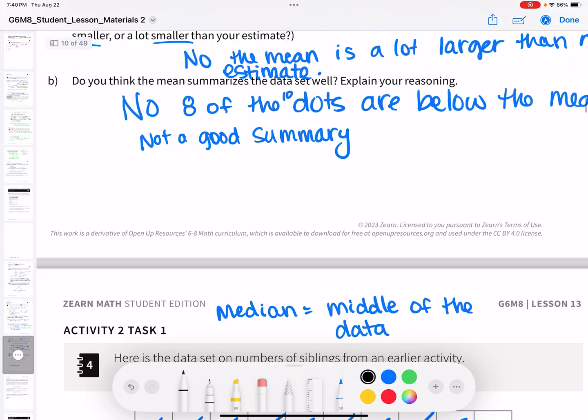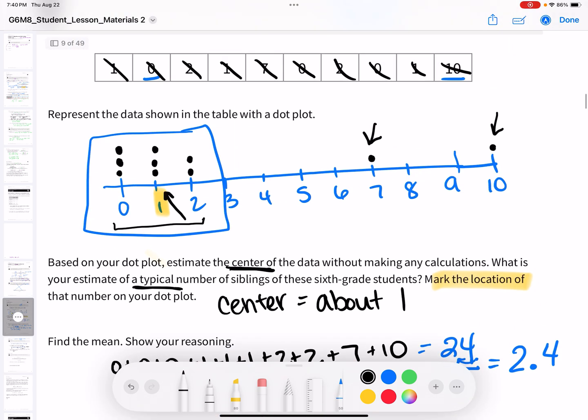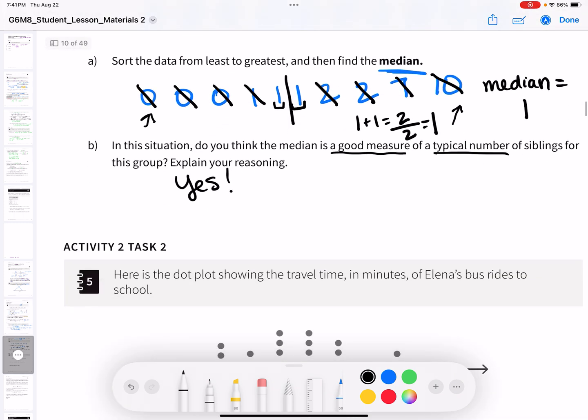If we go back up here, you can see 1 is the middle of all of the data points, and it is also the middle of 8 out of the 10 data points. So I would say, yes, it's a good measure of the typical number of siblings in this group because it's the middle of where most of the data points are.